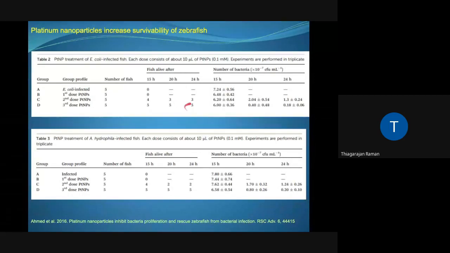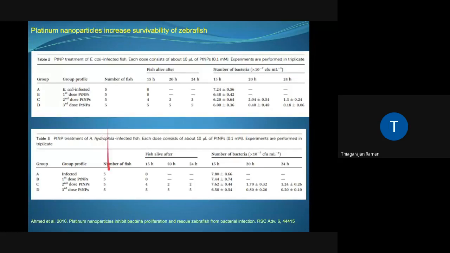And as you can see, the number of bacteria that were colonizing the zebrafish is also significantly different between the untreated, which of course didn't survive, and after 24 hours of triple dose treatment, the number of CFU has fallen down significantly. The same observation was made with Aeromonas hydrophila.